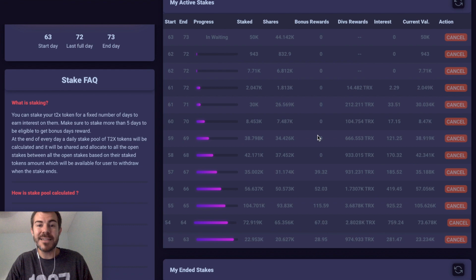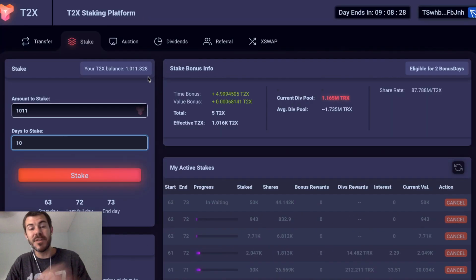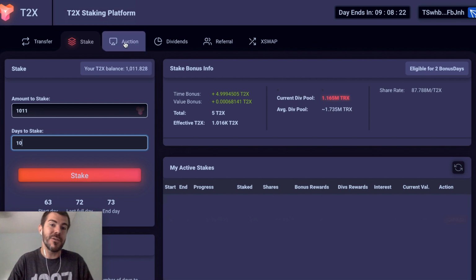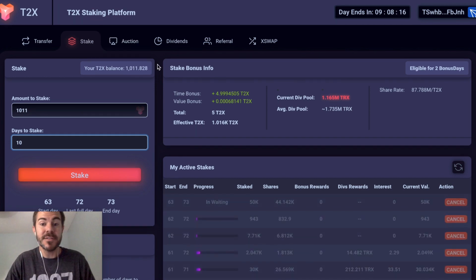And the TRX and T2X, once you collect it, will automatically be sent to your wallet. So then you'll have the T2X again. You can just restake that. You can take the TRX that it gives you, go to the auction screen, enter it into the auction, and keep compounding that way. So that's a little bit of what I've done.